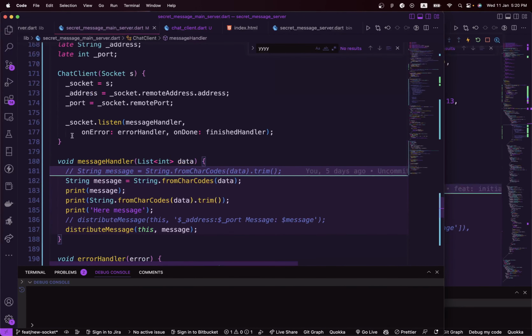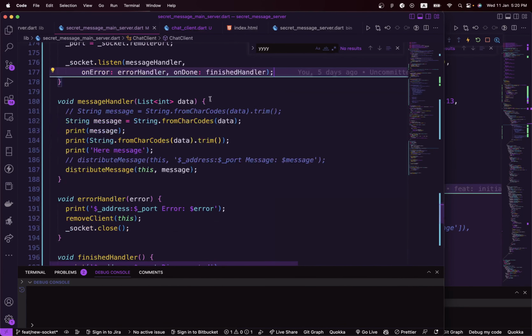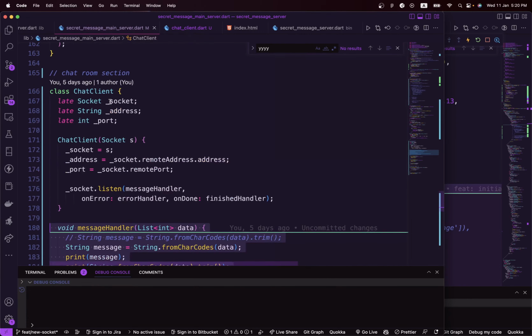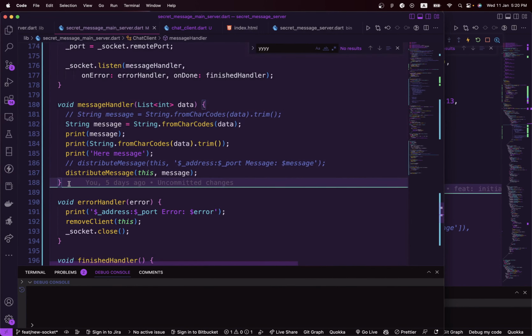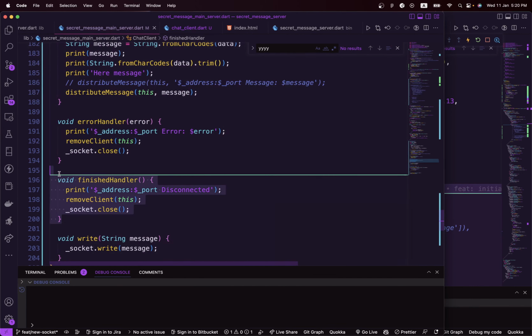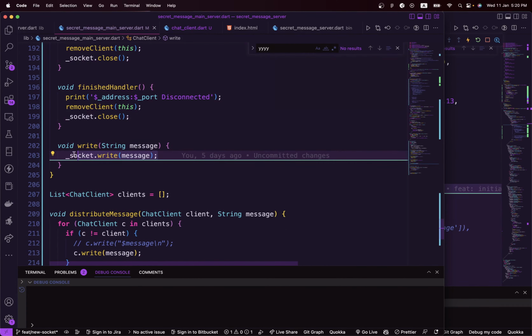Inside the constructor right here we are calling socket.listen, and also a message handler whenever a message is sent through that particular client, and this is what will handle the message for us. And we have the error handler, the finish handler, and a write function that helps us write messages back to the clients and some stuff like that.